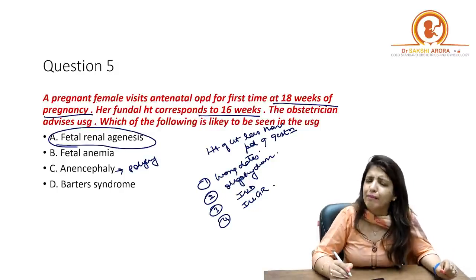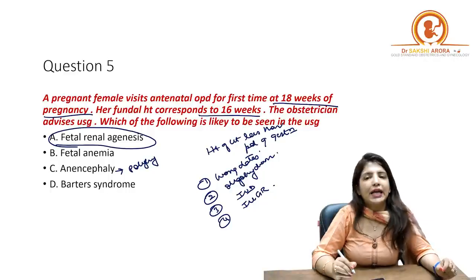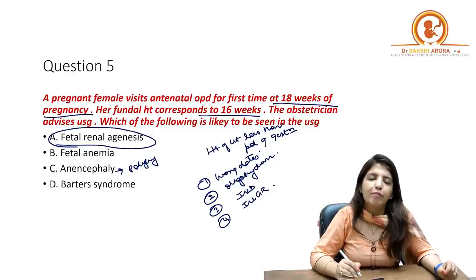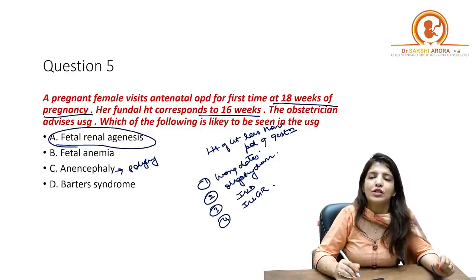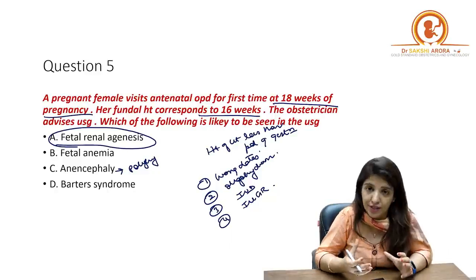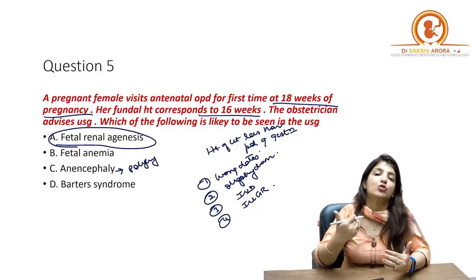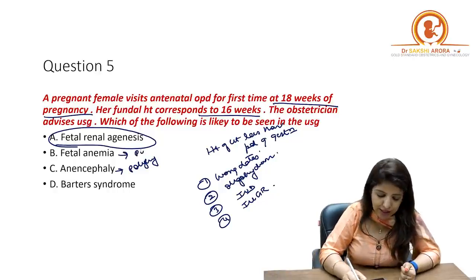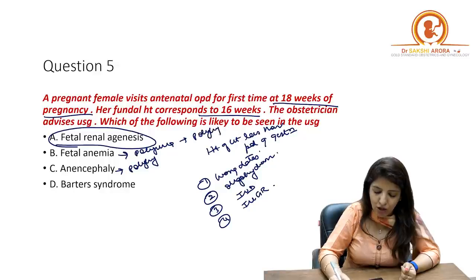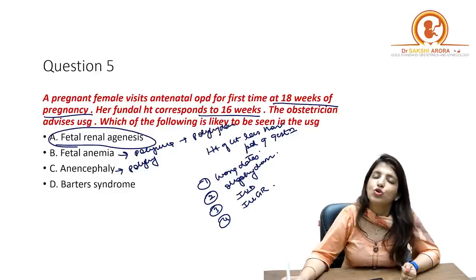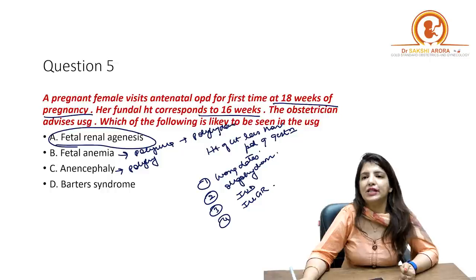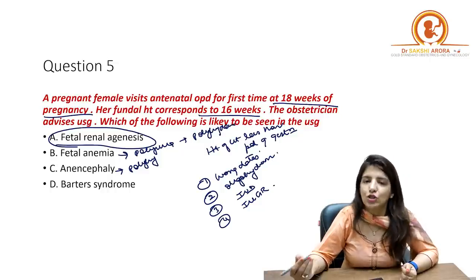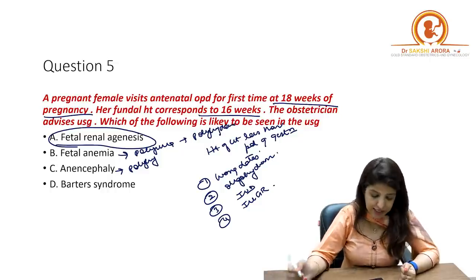Right? Now, what happens in fetal anemia? In case of fetal anemia, because fetus doesn't want a lot of load on the heart, that is why there is polyuria in fetal anemia. And because of this polyuria there will be polyhydramnios. So fetal anemia also leads to hydramnios, that is polyhydramnios, right?